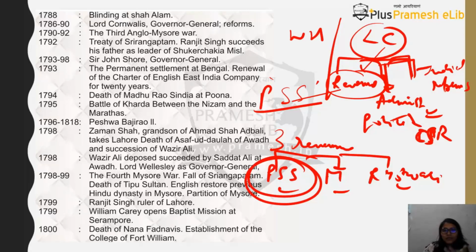See, land revenue is a major component. If you have seen in history also, land revenue was almost 25 to 30% of the revenue of the state. So it's an important revenue component. So now Britishers are trying to reform this so that they can have more and more revenue, more and more profit, which they can actually take back.